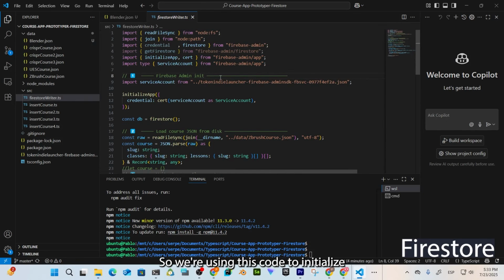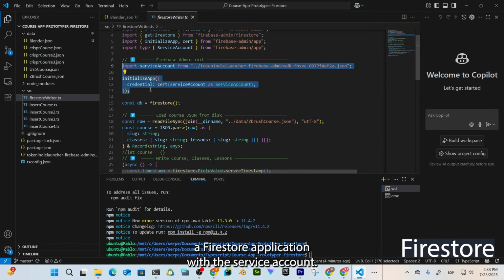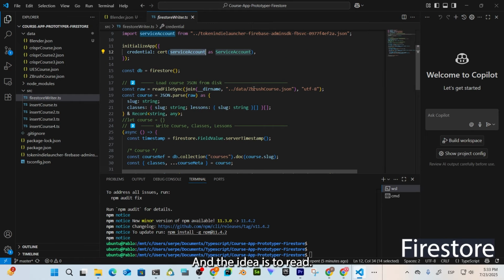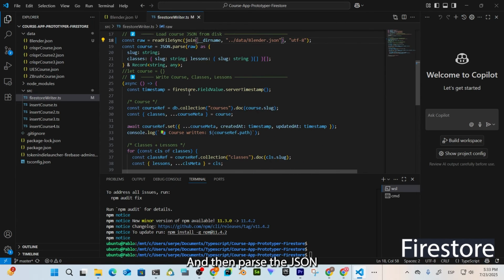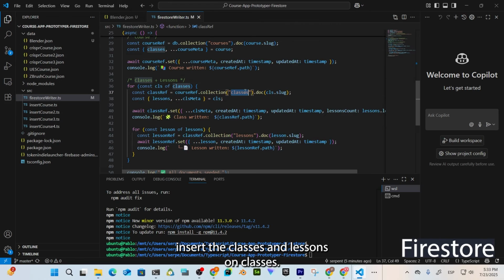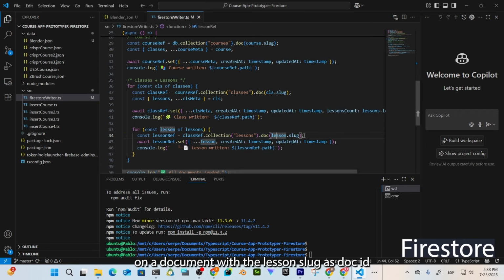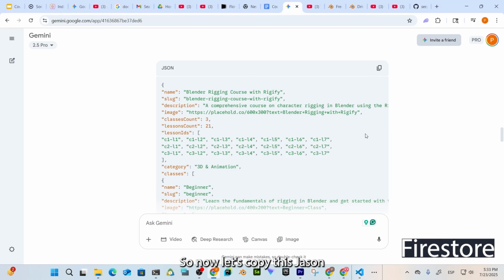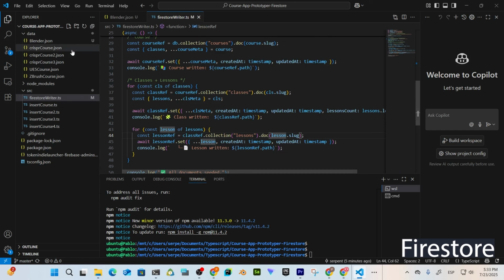Okay, so we're using this code to initialize a Firestore application with the service account. We're going to read the Blender course, then parse the JSON, and then insert into the collection courses. Here we insert the classes and lessons on classes, and finally for the lessons, we insert each lesson as a document with the lesson slug. Now let's copy this JSON and paste it in.